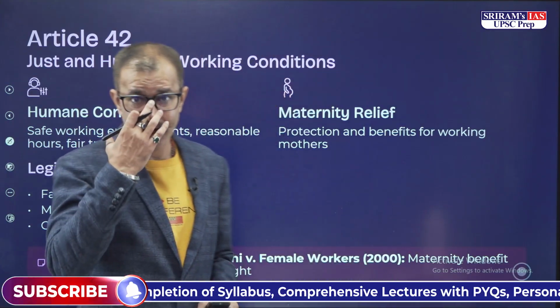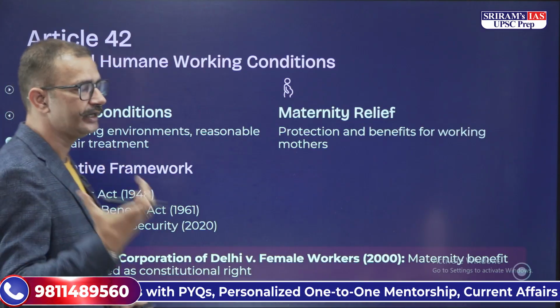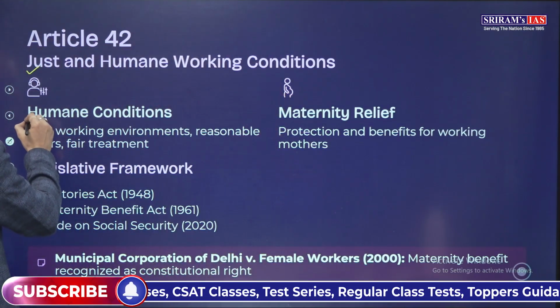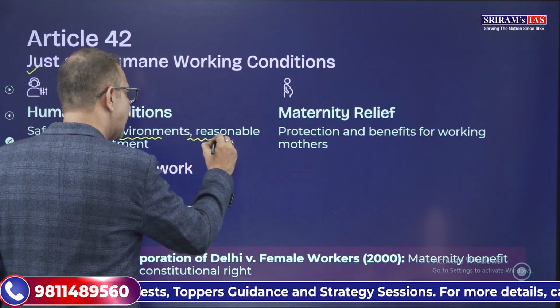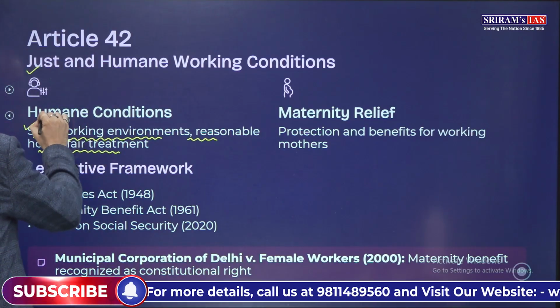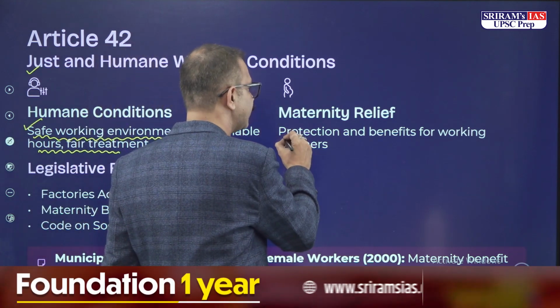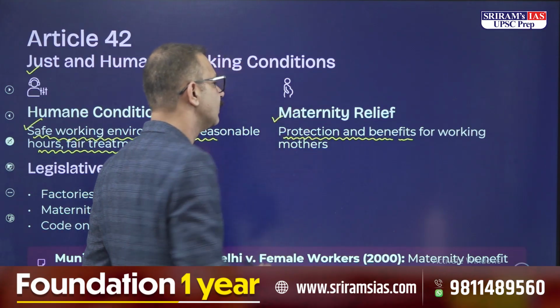The next article that comes is Article 42 that provides for just and humane working conditions, and it provides for humane conditions as well as maternity relief. Both the conditions have been laid down. So there has to be a safe working environment and reasonable hours, and fair treatment, that is, human conditions for the workers will be provided, and also it provides for protection and benefits for working women, that is, working mothers, that is maternity relief has been provided.